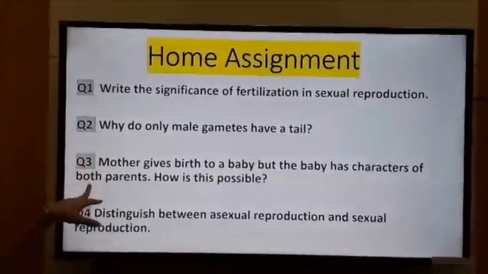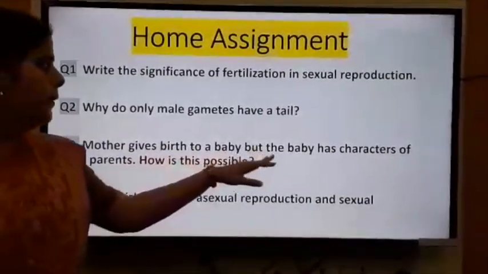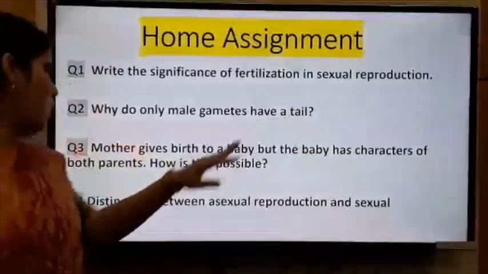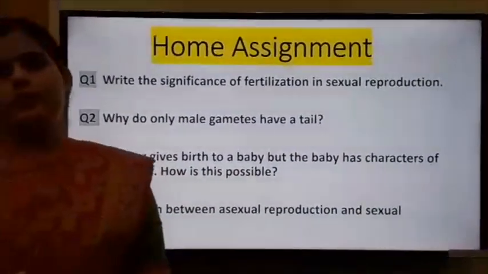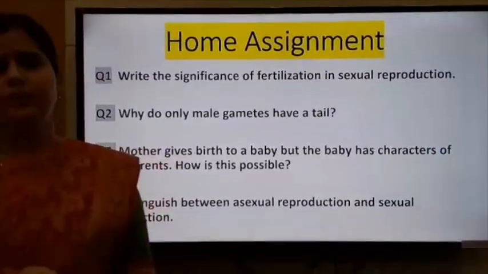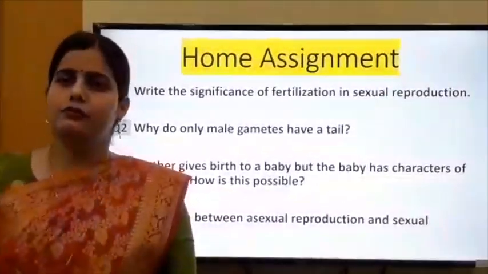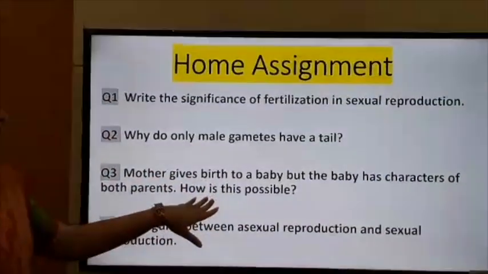Question 3: a mother gives birth to a baby, but the baby has characters of both parents. How is this possible? You have to answer this question.